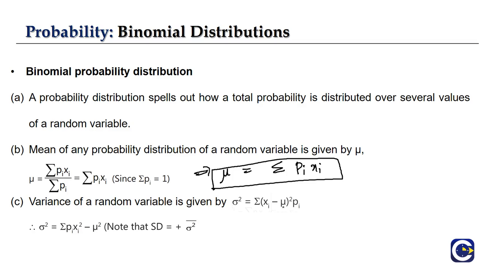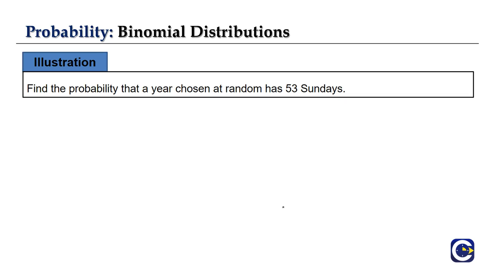So this is about how we can find the mean and variance from the probability distribution for a random variable. We may not use it much, but you should know how to do it when needed. Now let's do a few questions, and then we wind up this chapter.